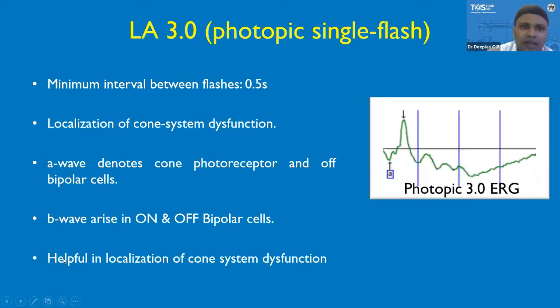Now the next protocol is light adapted 3.0. The minimum interval between the flashes is 0.5 seconds, and localization of cone system dysfunction we can do from this protocol. Here the A wave denotes the cone photoreceptors and off bipolar cell activity, and the B wave arises in on and off bipolar cells. It is helpful in localization of the cone system dysfunction.